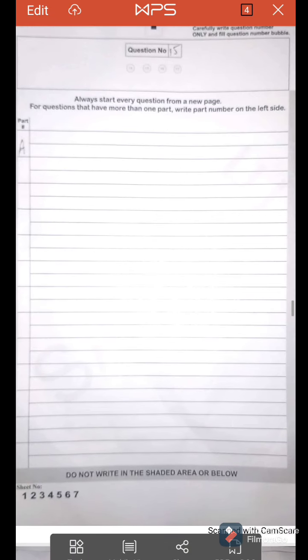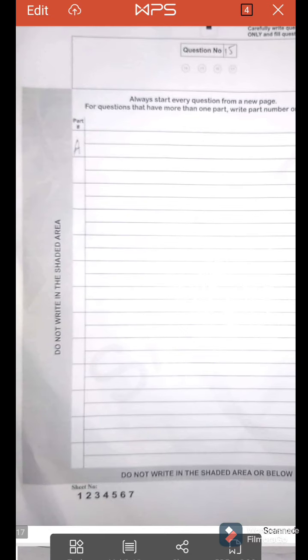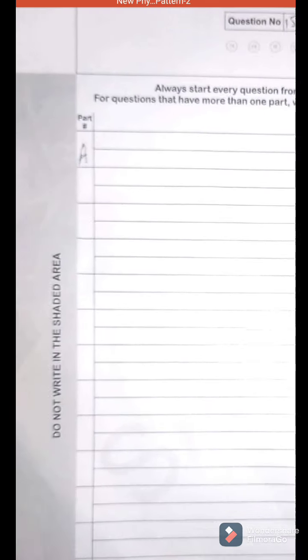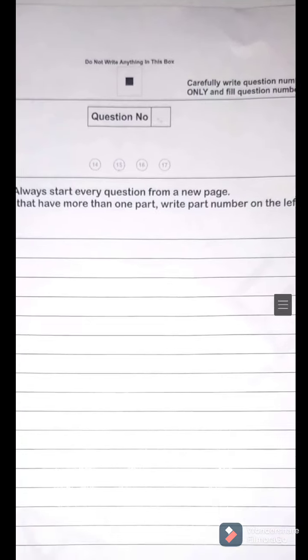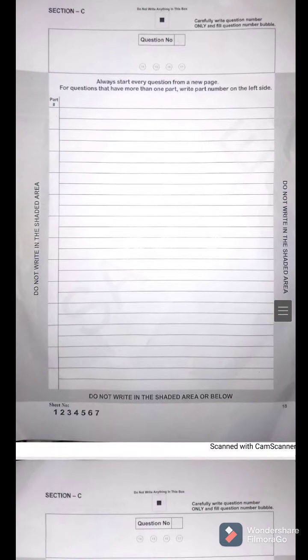If you start question number 15 part A here, you have written 15 in the box, you have filled the circle 15, and you have written part A here. If your question continues to the next page as well, then you have to write the same things again. Don't leave these things for the end of the paper. You will forget, and this way you will lose marks. So don't do it along with the answers.